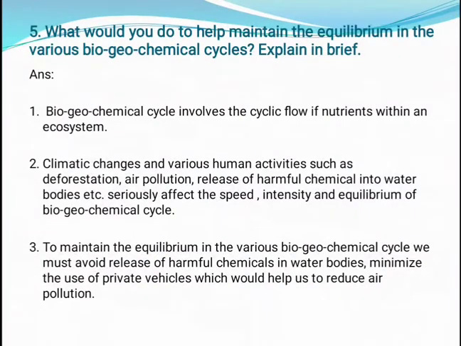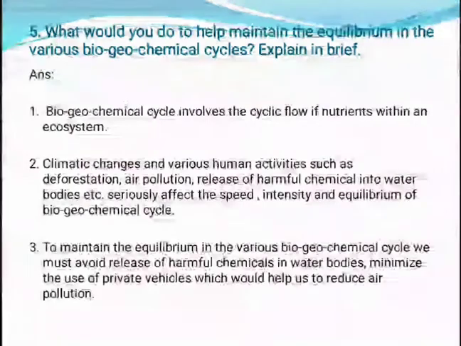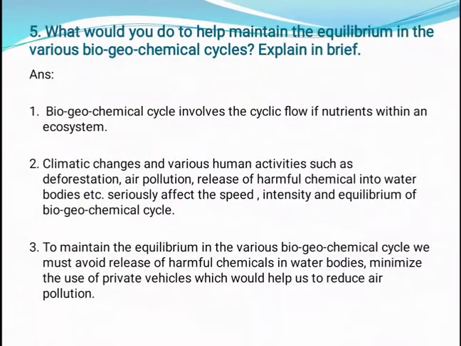Question number 5. What would you do to help maintain the equilibrium in the various biogeochemical cycles? Explain in brief. Students, here it is expected to write the answer in your own words. Okay. So the answer, first point, biogeochemical cycle involves the cyclic flow of nutrients within an ecosystem. Second, climatic changes and various human activities such as deforestation, air pollution, release of harmful chemicals into water bodies, etc., seriously affects the speed, intensity, and equilibrium of biogeochemical cycle.